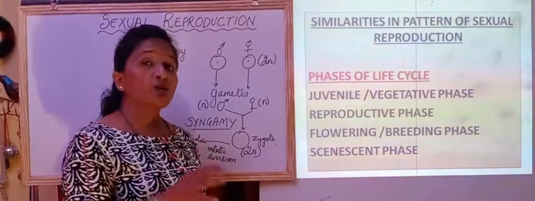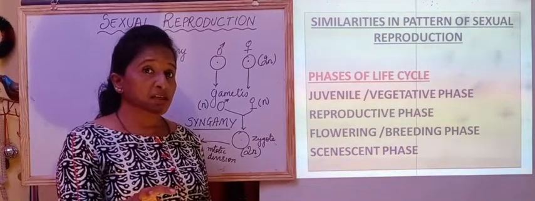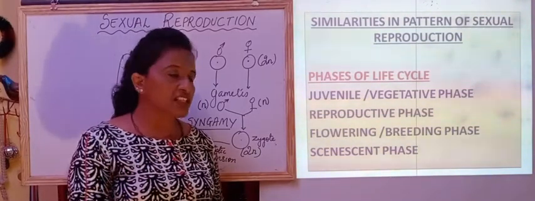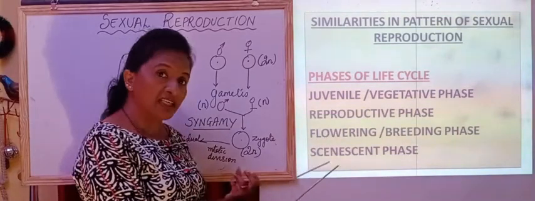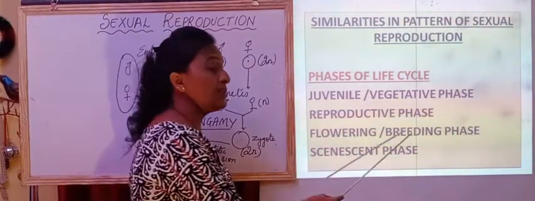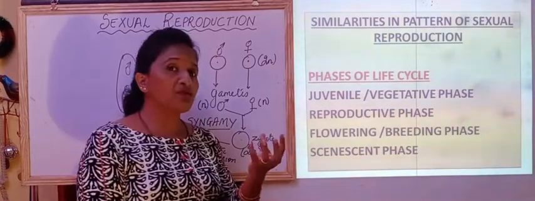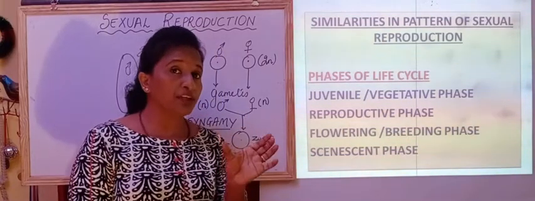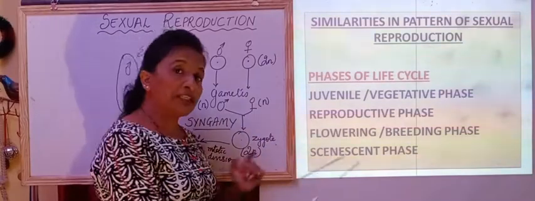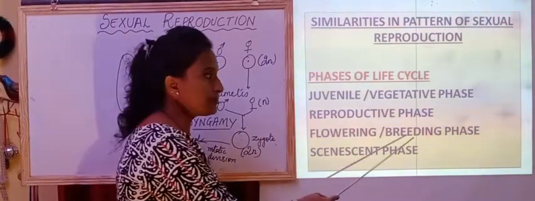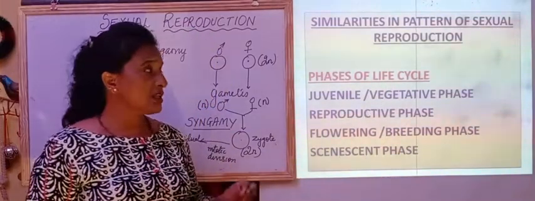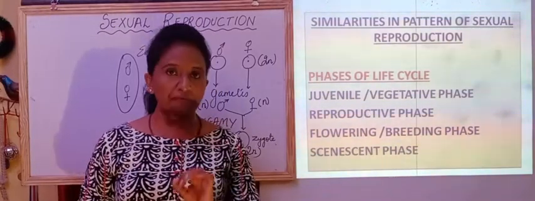In the reproductive phase, we see different characteristics in plants and animals. We call it flowering in plants, wherein the flowers emerge. So at that period of time we come to know that it is the reproductive phase in the plant. Whereas in animals, it is called the breeding phase.